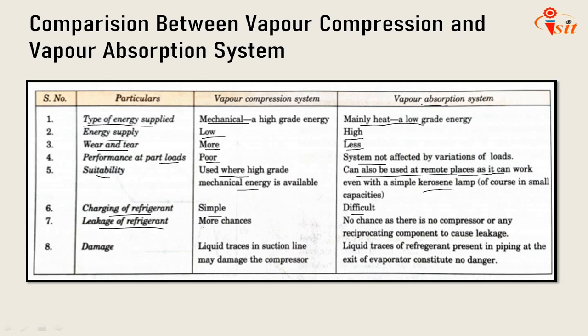Leakage of refrigerant: more chances in the vapor compression system. No chance in the vapor absorption system as there is no compressor or any dynamic part to cause leakage. Last one, that is damage. Liquid traces in the suction line may damage the compressor. Here the liquid traces in piping at the exit of the evaporator constitute no danger. So less danger in the vapor absorption system as compared to the vapor compression system. So those are the comparison points between these two refrigeration systems, which are very important from the practical point of view.